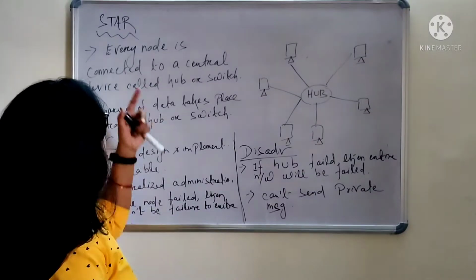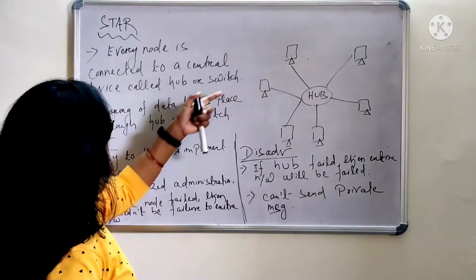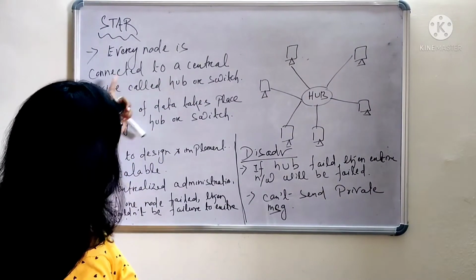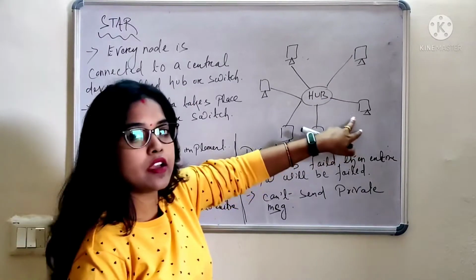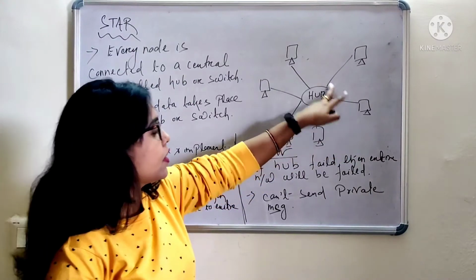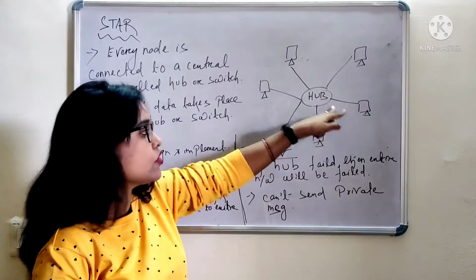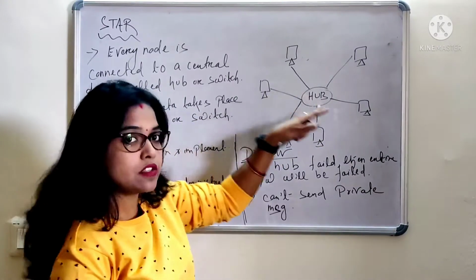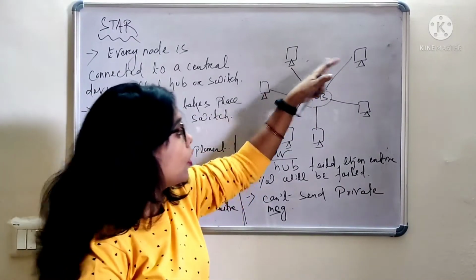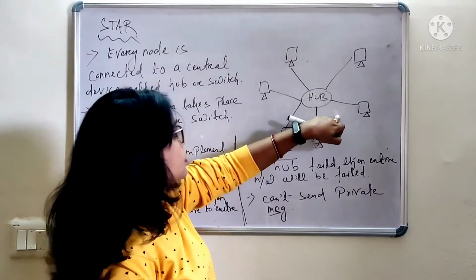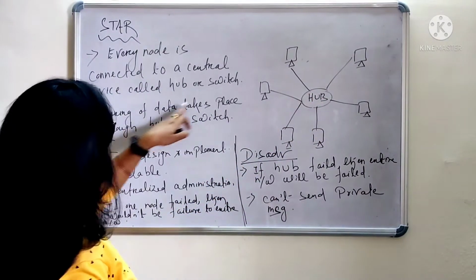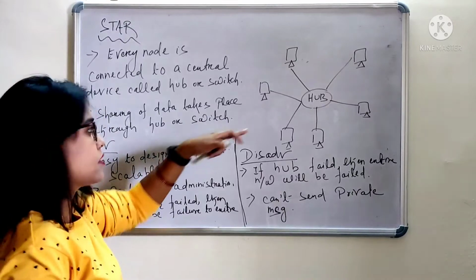Star topology. Every node is connected to a central device called a hub or switch. Here, as I have mentioned in this diagram, the hub is the centrally located device, and the data communication takes place through this hub. All the other nodes are connected to the centrally located device. So sharing of data takes place through the hub, or you can say the switch.